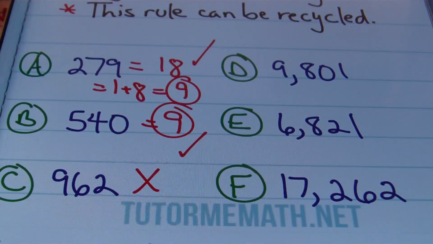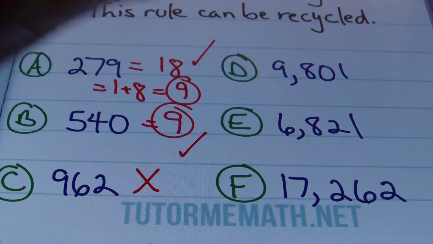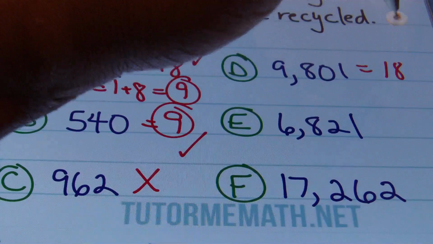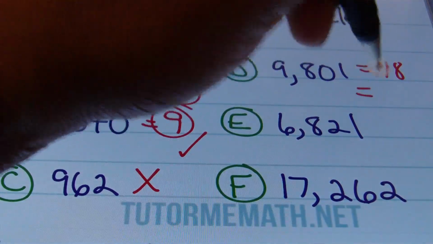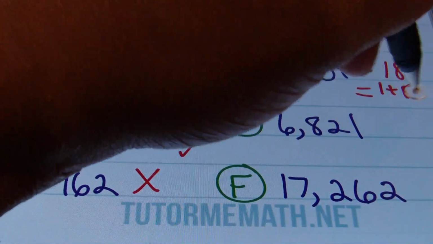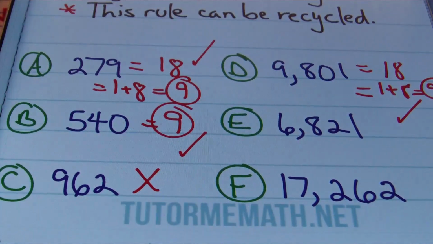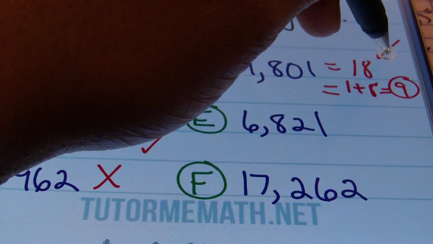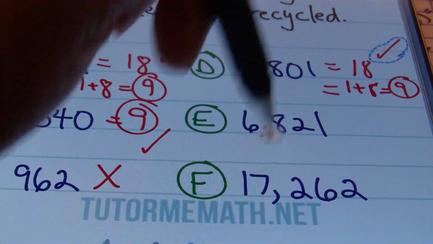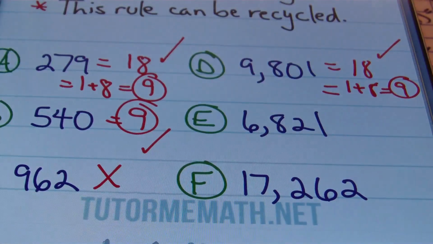Then if I look at D here, we have 9,801. If I were to add the digits, we have 9 plus 8, which is 17. 17 plus 0 is 17. 17 plus 1 is 18. And if you were to recycle that, the 1 plus the 8 still gives you 9, and lo and behold, that's a check mark. This check mark belongs over here. All right, there you go.